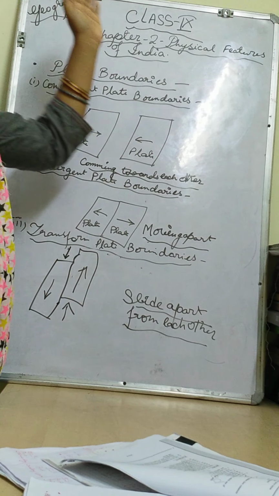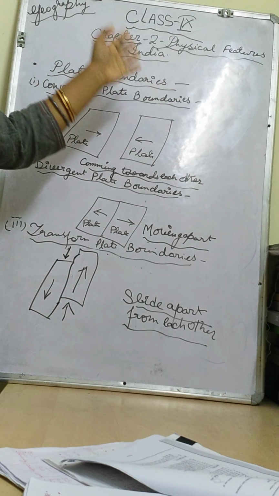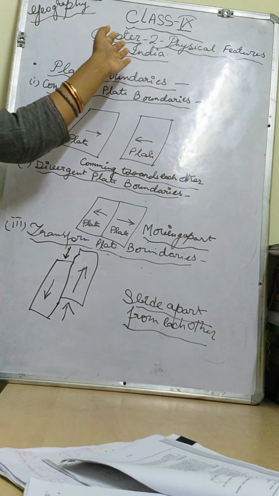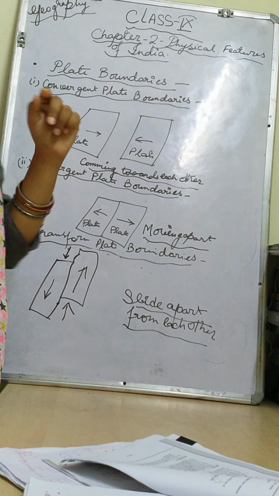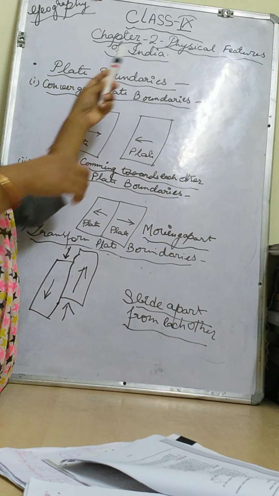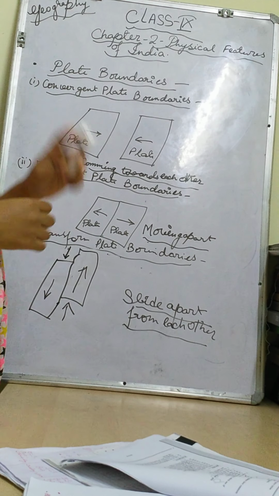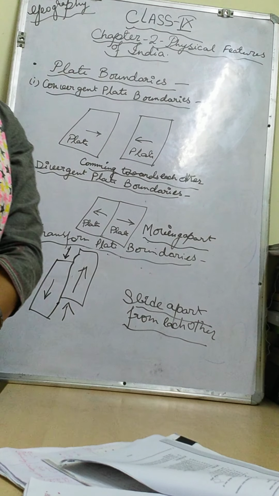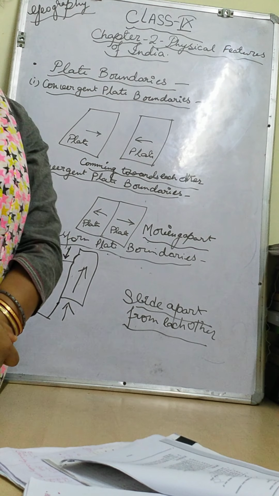Chapter 2. Today I will start the new chapter with new theories and new features. The new chapter is physical features of India. Here I am going to tell you about the physical features of India. India has different types of landforms, right?